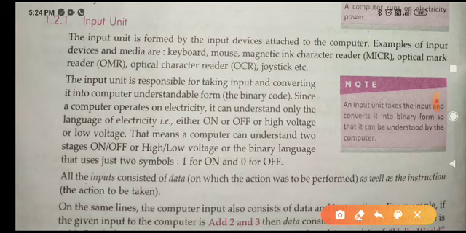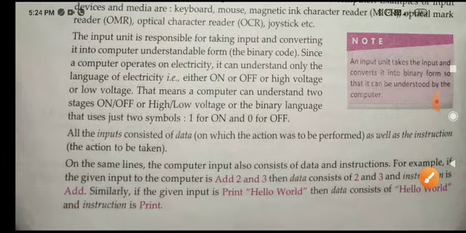Okay, as you know that computer is a digital machine and it accepts electronic signal in the form of on or off. In the binary language, on means 1 and off means 0. It means it works electronically, and it also understands the binary code like 0 and 1. Okay, so by this way you can understand the input devices. Okay, now we will discuss about the output device.